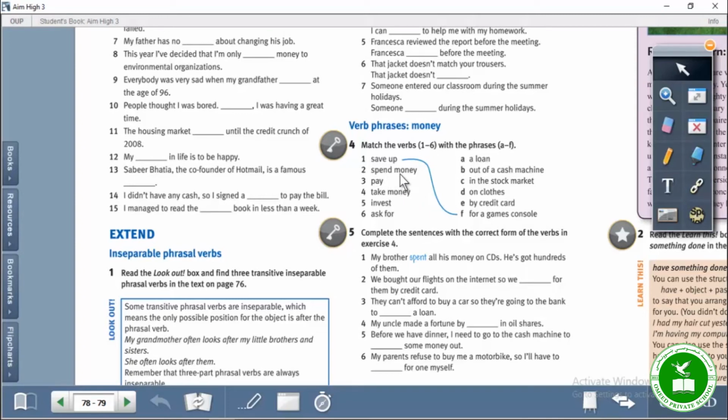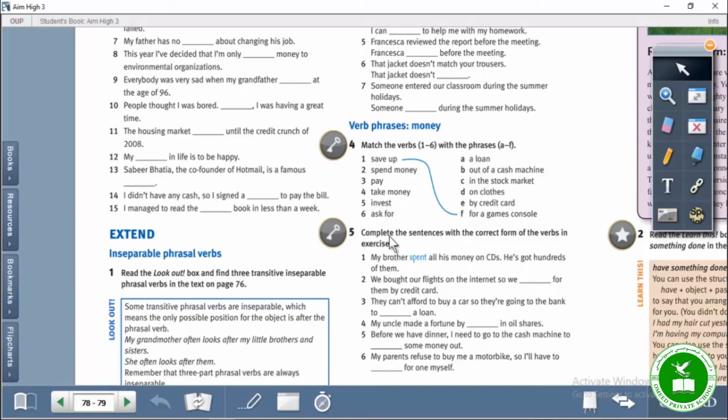Spend money. Spend money on clothes. All right. Pay. Pay by credit card. Take money. Take money out of a cash machine. Invest. Invest in the stock market. And the last one, ask for a loan. Right? Loan. You know, loan is debt.